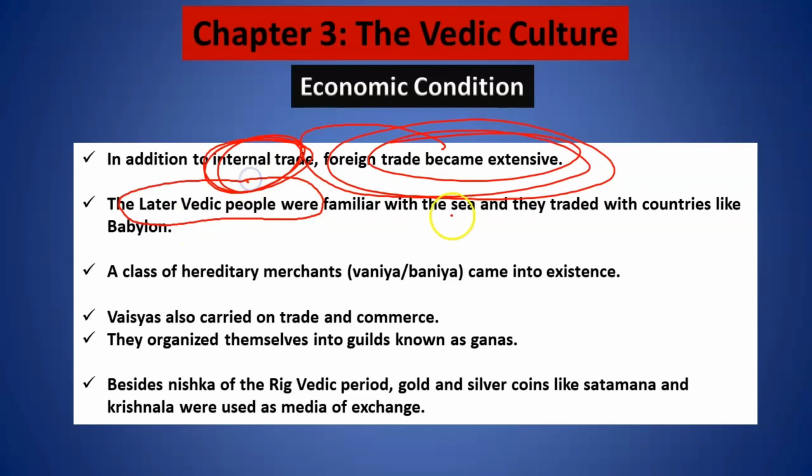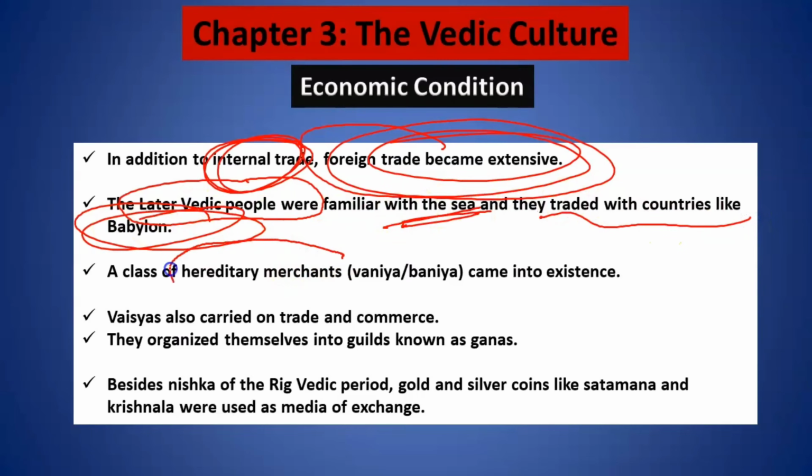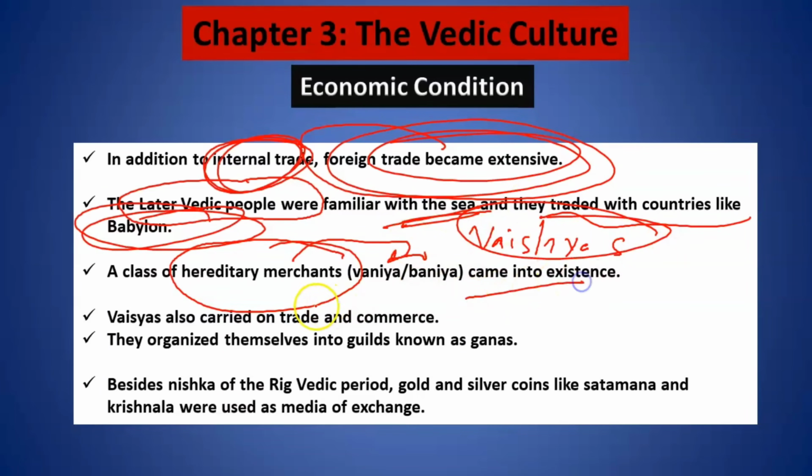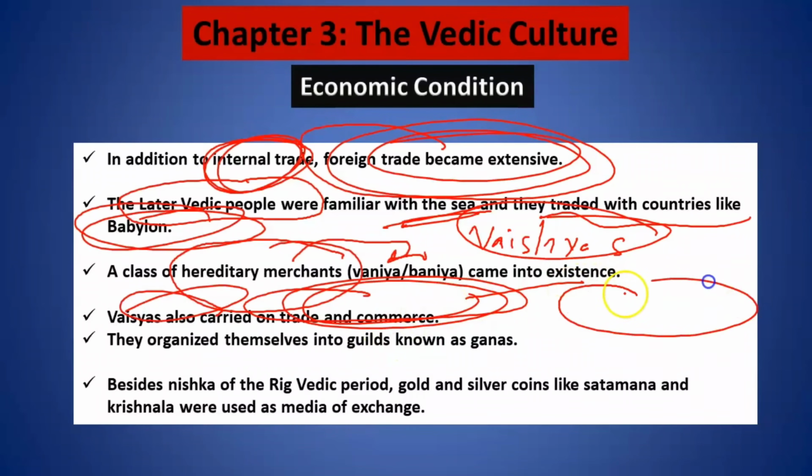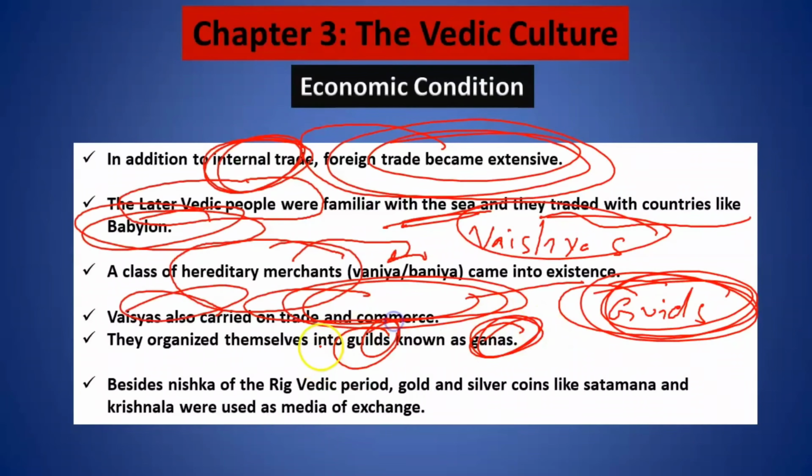During the later Vedic period, these people became familiar with the sea, and with countries like Babylon, their trade started prospering. One more hereditary merchant class came up, which is known as Bania. Right now, they are a part of Vaishyas. The caste system became rigid. These Vaishyas carried on trade and commerce. Now, this merchant class organized themselves into groups known as ganas, which are guilds. This is very important. Remember this.